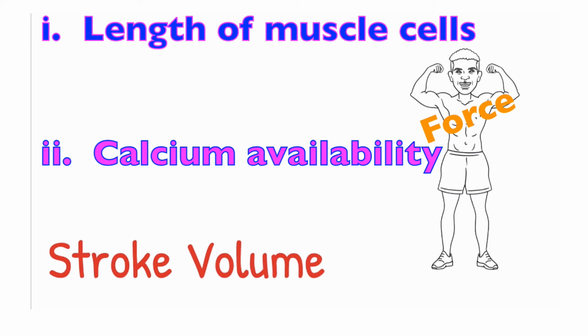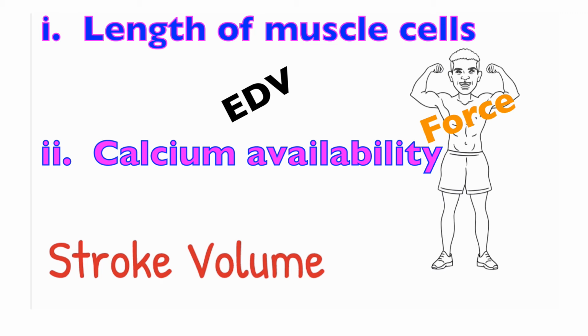The length of muscle fiber, and when I say muscle fiber, the myocardial muscle cells, is dictated by the amount of blood in the ventricles just before contraction. The more blood in the ventricles, the greater stretch of the myocardial contractile cells and the greater force of contraction up to a point.